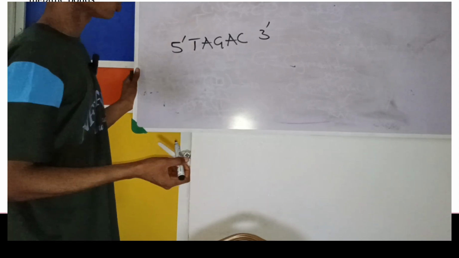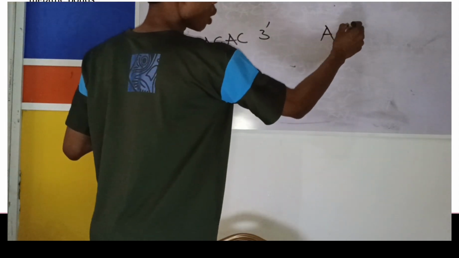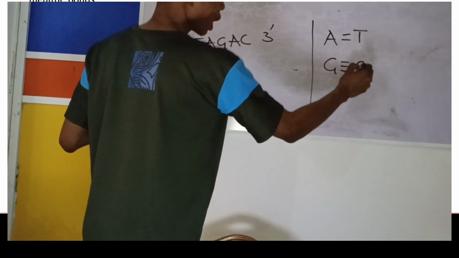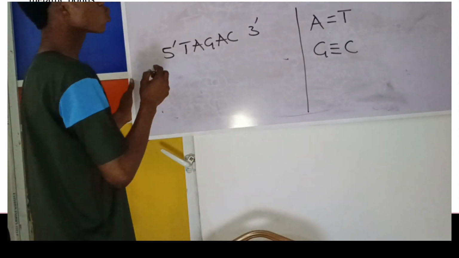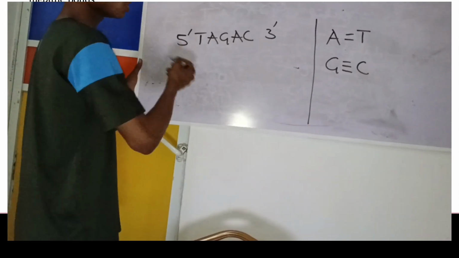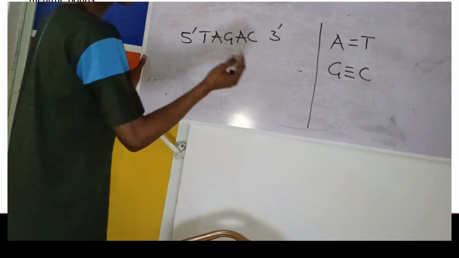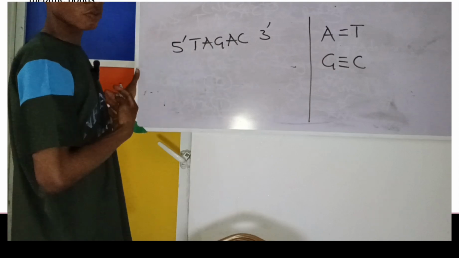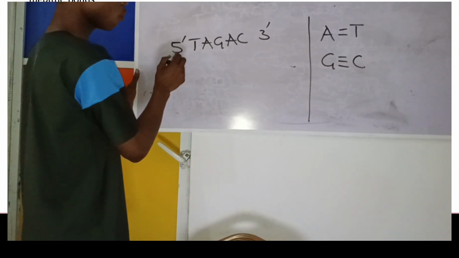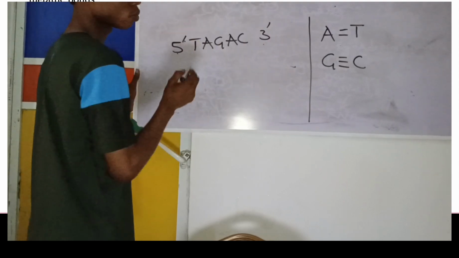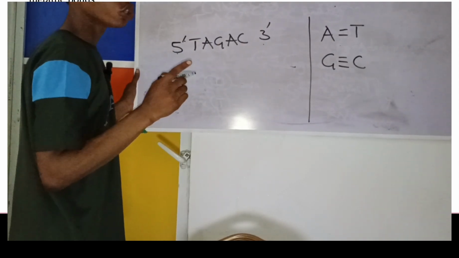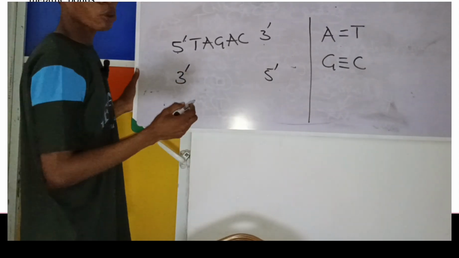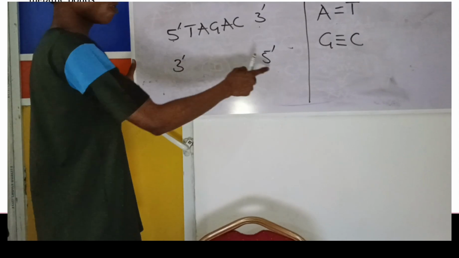it's a bonus question. Remember that adenine will always pair with thymine, and guanine will always pair with cytosine. If you want to write the complementary base pair, the complement will always run in this direction. The one we're given is called the template, and it's starting from 5 prime and ending with 3 prime. The complement always starts with 3 prime and ends with 5 prime.